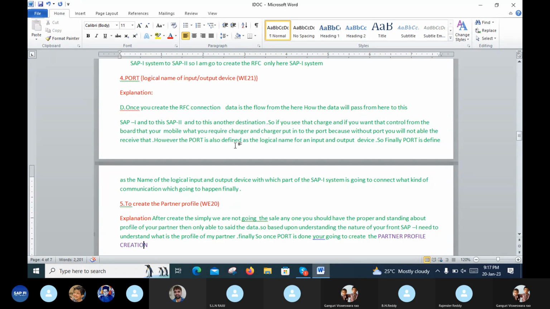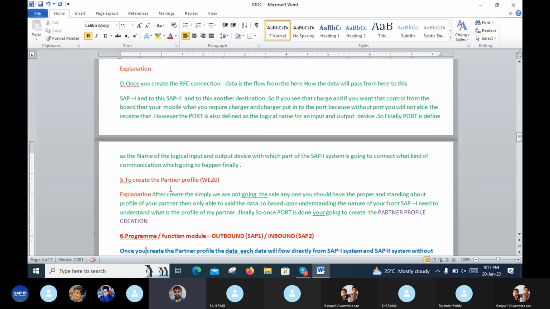The port is defined as the logical name for input and output devices. Finally, the port defines the name of the logical input and output device with which the SAP1 system is going to connect, and what kind of communication is going to happen.